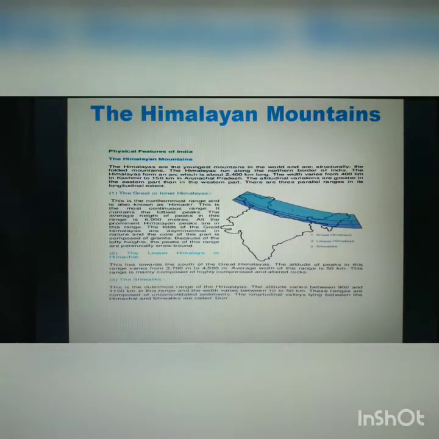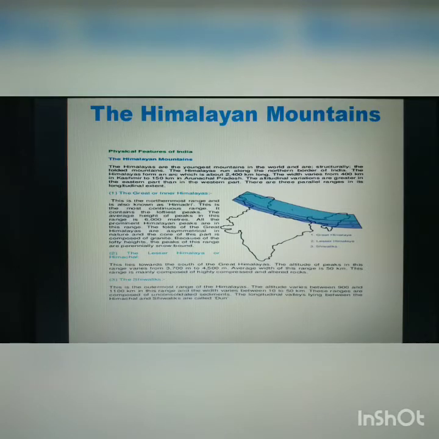Himalayan mountains. Himalayan mountains are the loftiest mountains and the young fold mountains. The Himalayas, geologically young and structurally fold mountains, stretch over the northern borders of India. These mountain ranges run in the east-west direction from the Indus to the Brahmaputra.